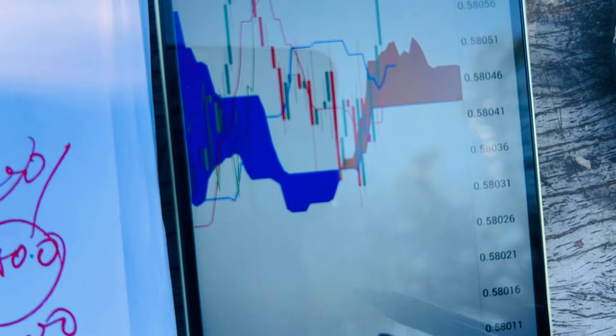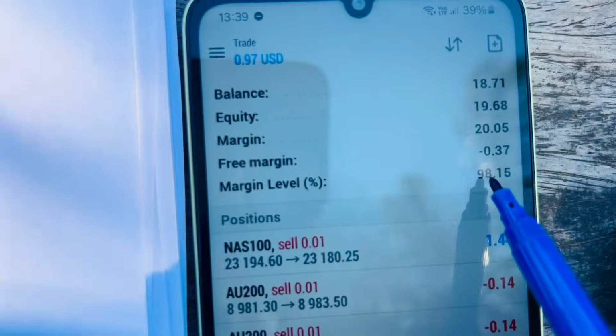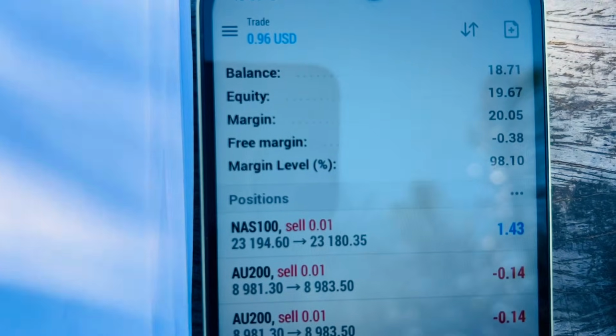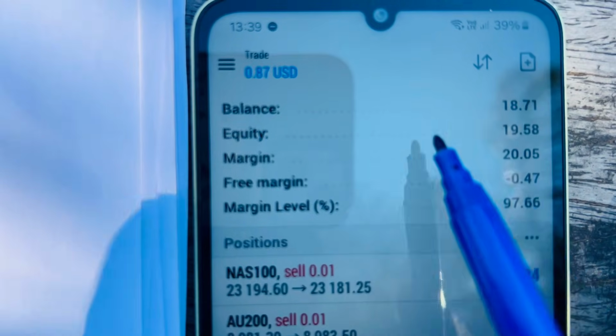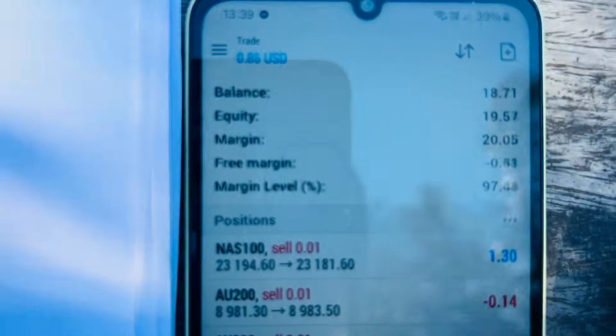But you will lose if your account is actually hit by what? By margin level, which is the stop out level, right? If you go to 50% based on the equity here, you will actually lose money.